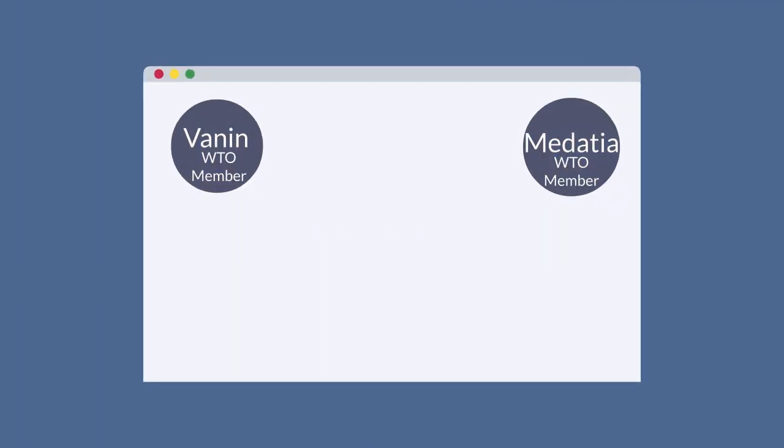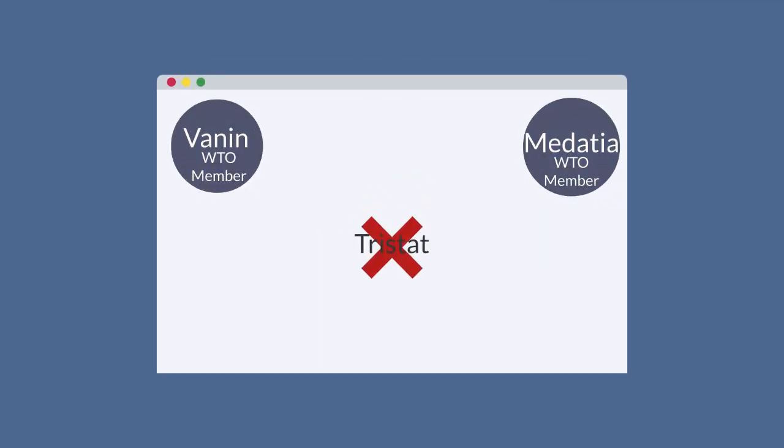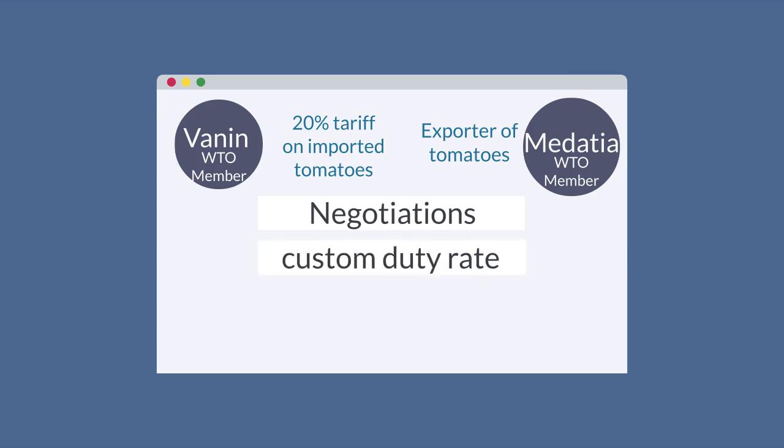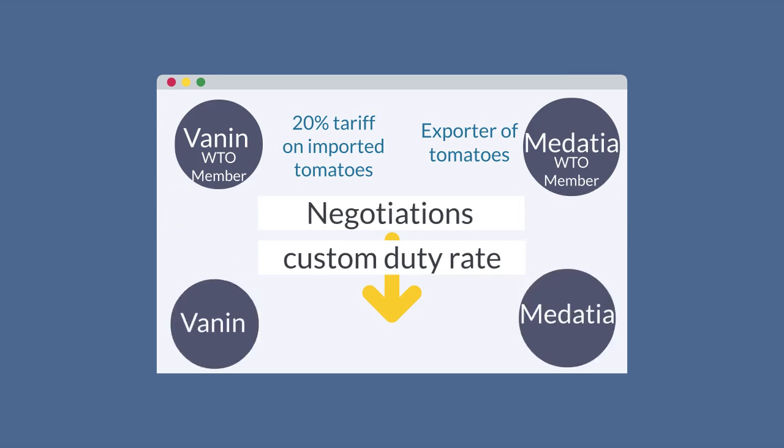Suppose that Varnin and Malaysia are WTO members, while Tristat is not. Assume that Varnin applies a 20% tariff on imports of tomatoes coming from all WTO members. Malaysia is a big exporter of tomatoes interested in increasing its exports of tomatoes to Varnin. During a WTO negotiating round, Malaysia seeks to negotiate the customs duty rate on tomatoes with Varnin. After long and difficult bilateral meetings, Varnin agrees to give Malaysia duty-free access for tomatoes, 0% tariff.